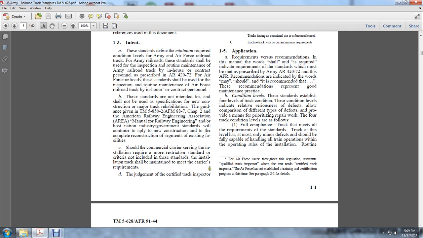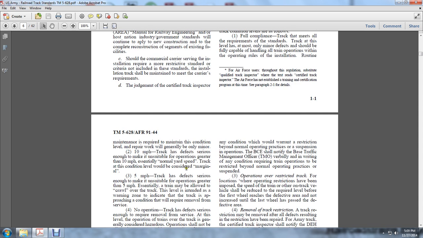See paragraph 221 for details. Routine maintenance is required to maintain this condition level of repair, where generally only minor defects exist. For 10 miles an hour, track has a defect serious enough to be unsuitable for operation greater than 10 miles an hour. Essentially, normal yard speed tracks of this condition will be considered manageable. For 5 miles an hour, track has defects serious enough to be unsuitable for operation greater than 5 miles an hour. Essentially, a train may be allowed to crawl over the track.